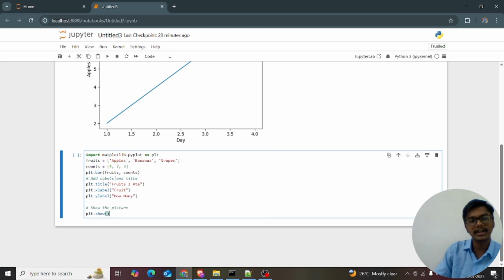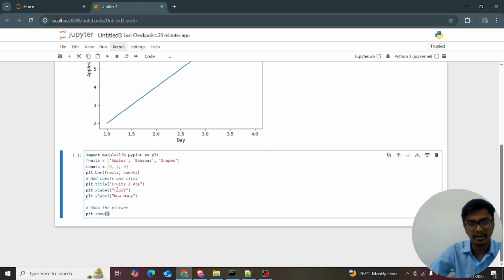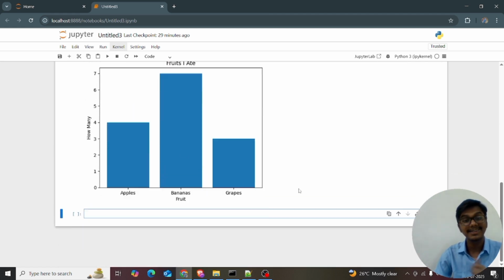The fruits are on the x-axis, and how many is on the y-axis. We are drawing the bar plot because you want to see which fruit has the higher count. The use case of the bar plot is like that. Then plt.title "Fruits I ate", plt.xlabel "Fruits", and plt.ylabel equal to "How many". I'm just printing it. See, apples, now we are able to see.